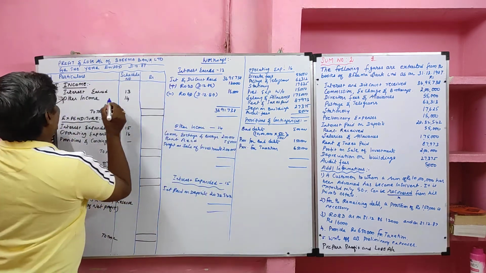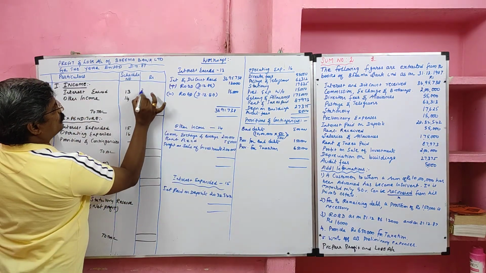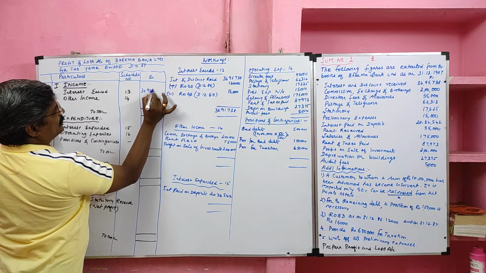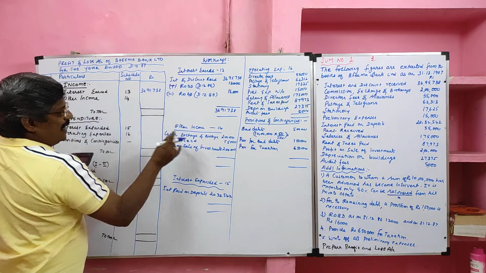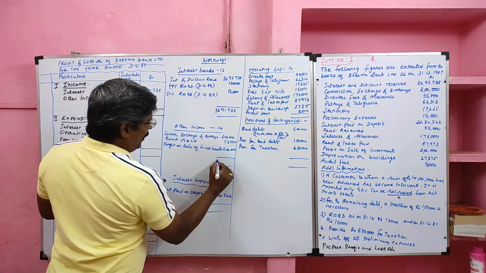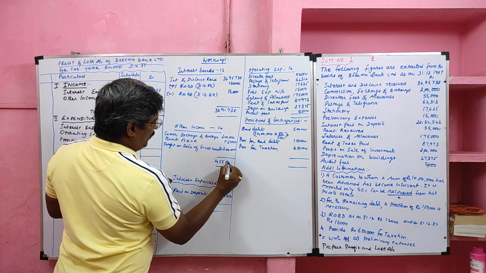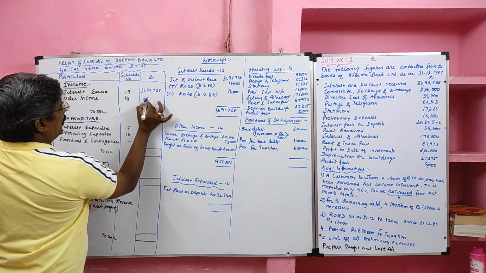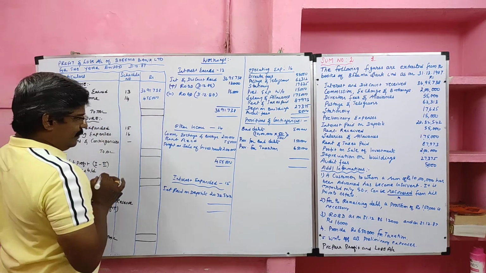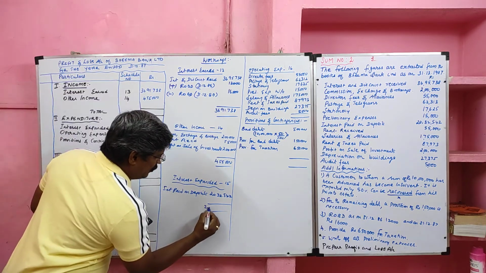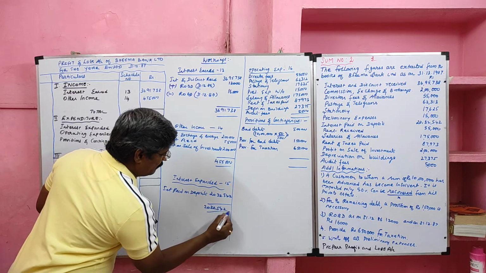It will be recorded against interest earned, value 36,91,738. Then other income, 4,55,000. Then interest expended, 20,32,542.